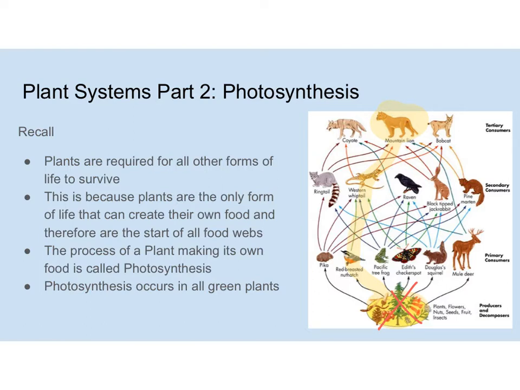However, it's a lot different if you eliminate, say, the bobcat. Although it does have an effect, and it definitely will have an effect, it's not going to affect everybody on this food web. Okay, it will have a slight effect, where elimination of any species is definitely going to affect it, but it's not going to have as huge an effect as if you eliminate plants. So that's why I say plants are the most important. Now, this is because plants are the only form of life that can create their own food, and therefore the start of all food webs, like I mentioned. Now, the process of a plant making its own food is called photosynthesis, and photosynthesis occurs in all green plants.